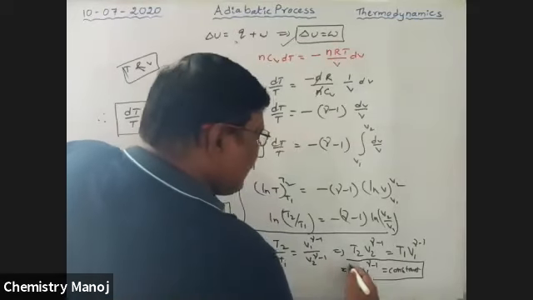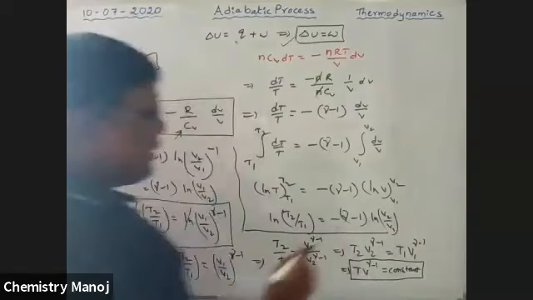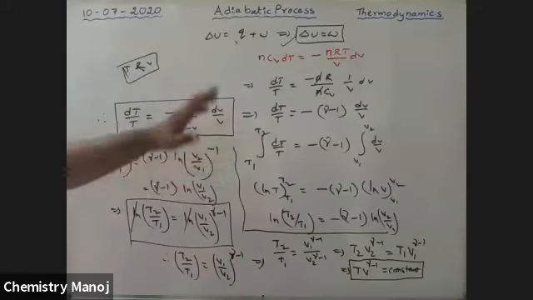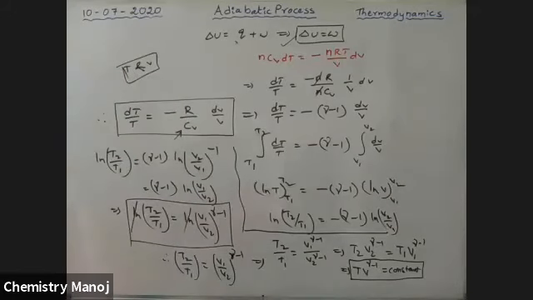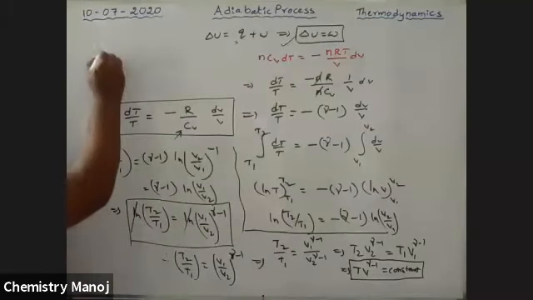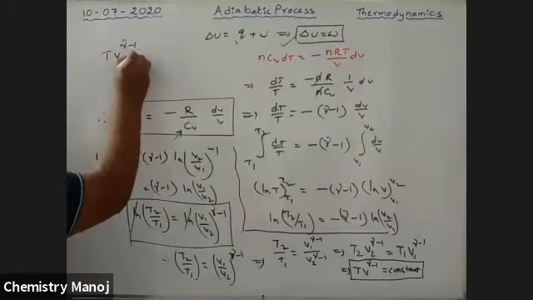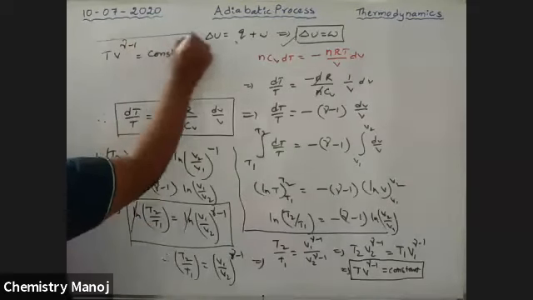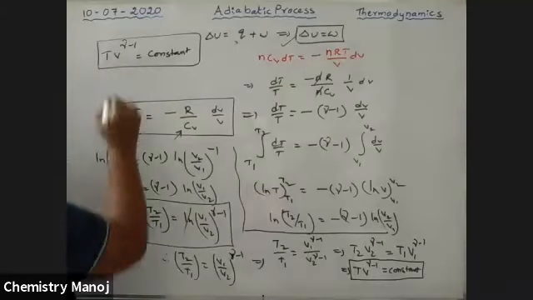It is the most important relation, my dear boys. It is the relation between temperature and volume. Now I am trying to derive the temperature and volume relation just by integrating for the entire process. So finally we get TV power gamma minus 1 is equal to constant. It is the relation between temperature and volume for an adiabatic process.